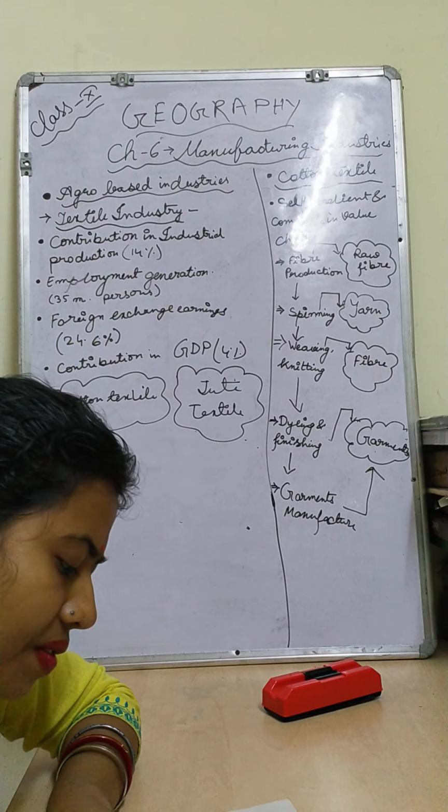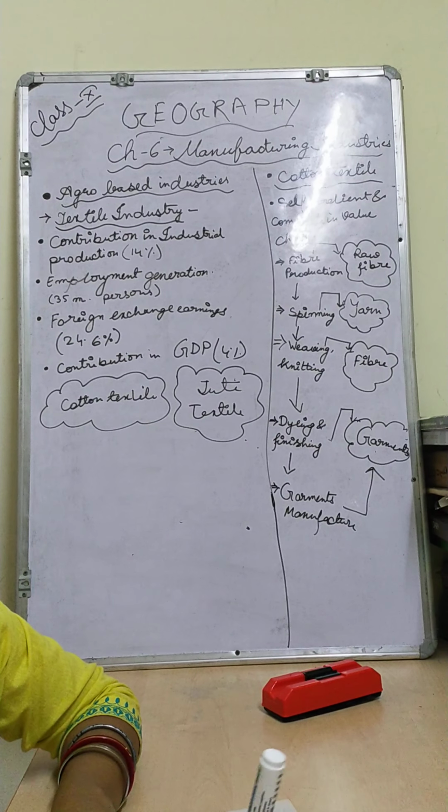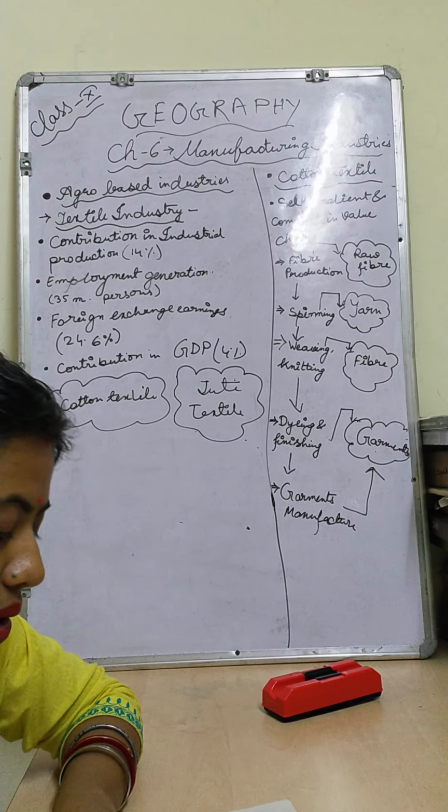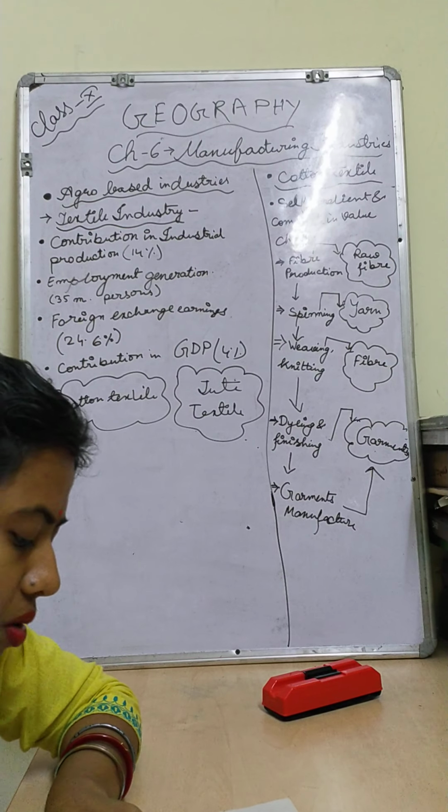High quality yarn production of the country. Weaving is done by handloom, powerloom and in the mills. Weaving has been done in the 3 stages. What are they? One will be handloom, another will be powerloom, another will be in the mills, cloth mills.